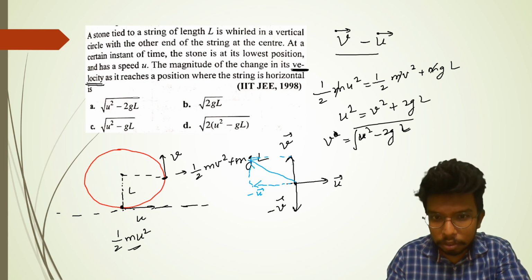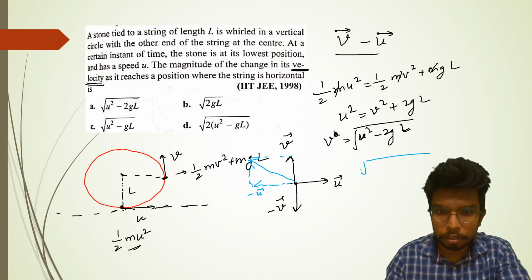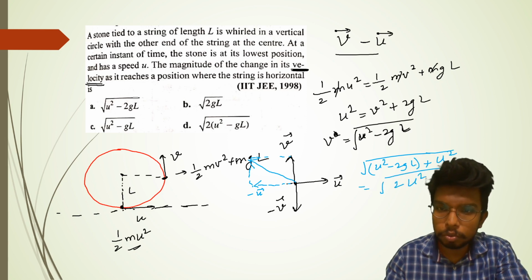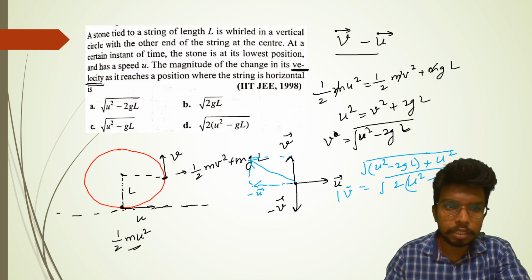Okay, this you can find out as under root this square plus this square. So if we solve it, it's going to be root over v square, which is u square minus 2gL, plus u square. Effectively it becomes under root 2u square minus gL, and this is the magnitude of the change in velocity.